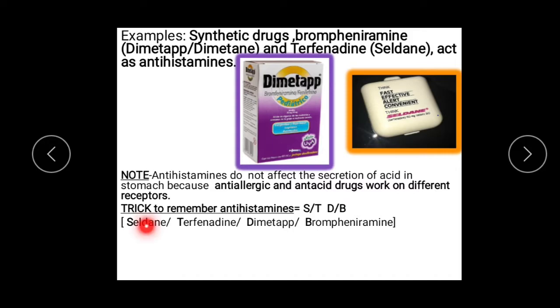There's again a trick to remember the antihistamines. How to remember? You remember the word STD booth. S for Seldane, T for terfenadine, D for Demetap, and B for brompheniramine.